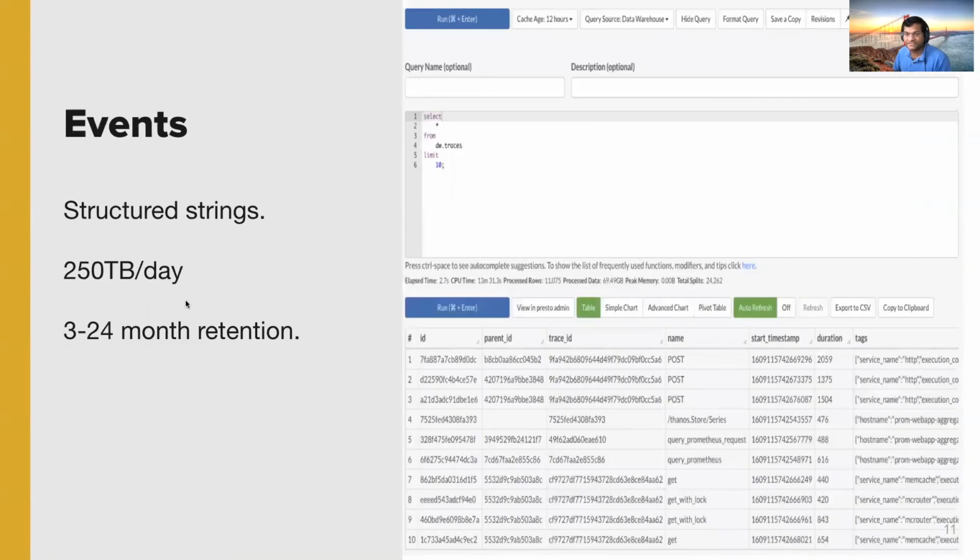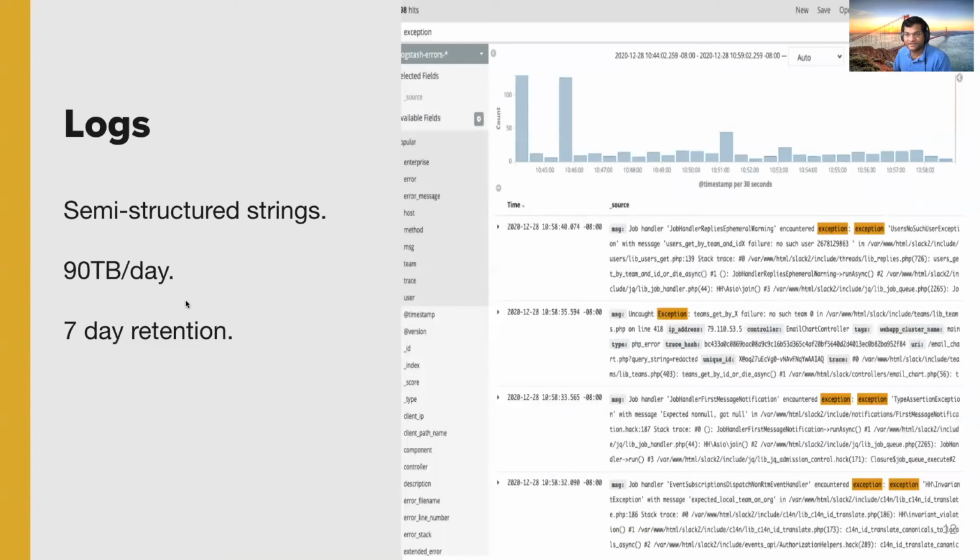Events are highly structured strings. An example event could be a button click by a user on a web page. We currently collect about 250 terabytes of event data per day and retain the data for 3 to 24 months. Logs are semi-structured strings. An example log would be an error message from an application. We currently collect about 90 terabytes of log data per day and retain it for 7 days.